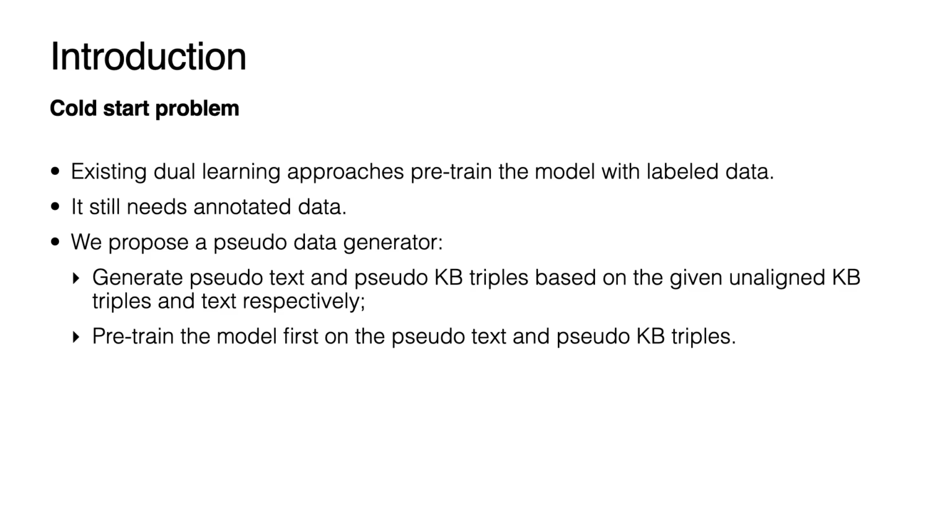Existing dual learning methods pre-train the model with labeled data and then fine-tune their models via unlabeled data. Such a mechanism still needs annotated data, and the data is difficult and expensive to obtain in the KB2text task. To cope with the cold start problem, we propose a pseudo data generator, which can generate pseudo text and pseudo KB triples based on the given unaligned KB triples and the text respectively with prior knowledge.